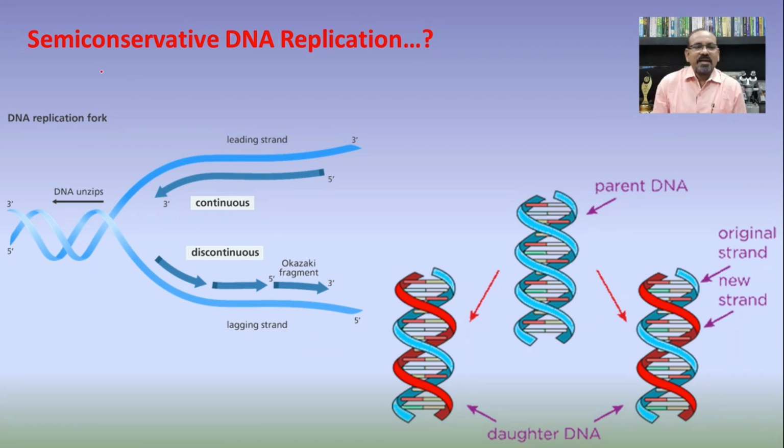So first of all, the semi-conservative type of replication. Whenever we are talking about DNA replication, it is nothing but the process of the formation of its copy or replica. Replication means there is a formation of the replica, and whenever we talk about the replica, it is nothing but the copy of it, that is, the exact replica.